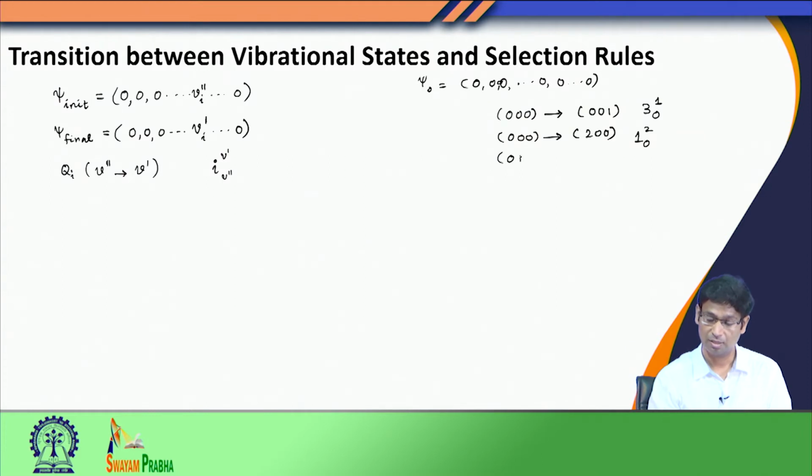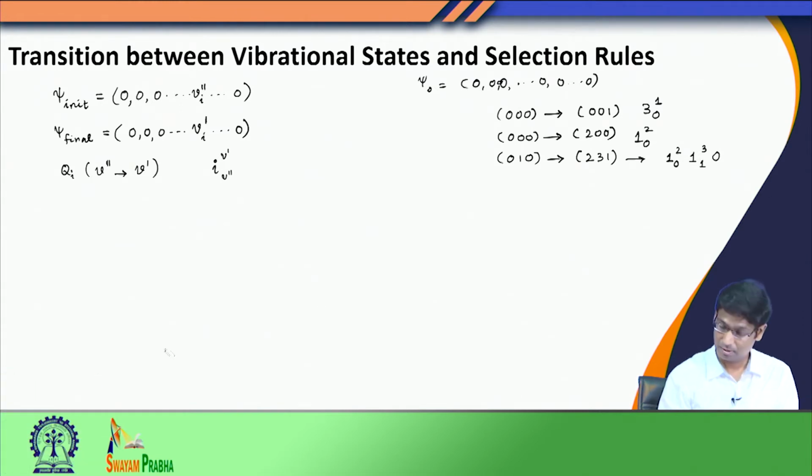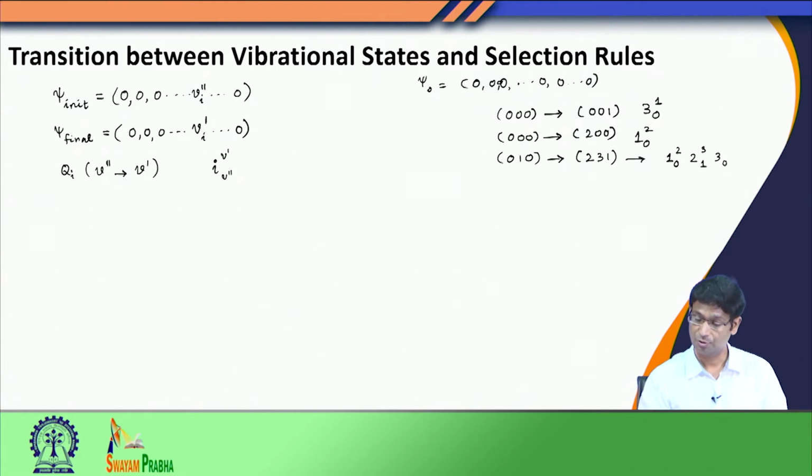Suppose I go from 0 1 0 to 2 3 1. Along Q1 I am going from 0 to 2, along Q2 I am going from 1 to 3, and along Q3 I am going from 0 to 1.